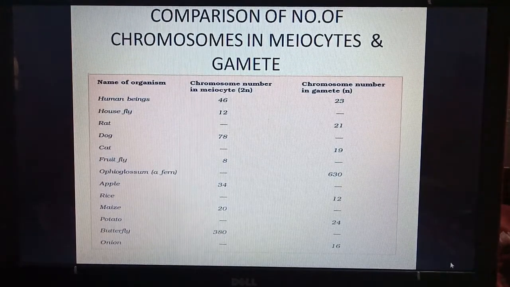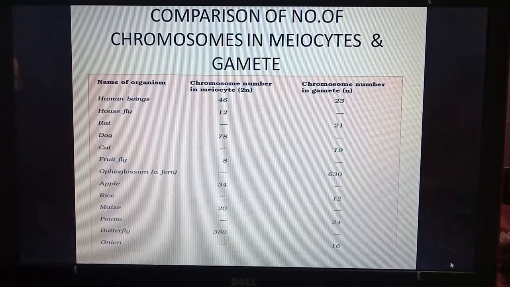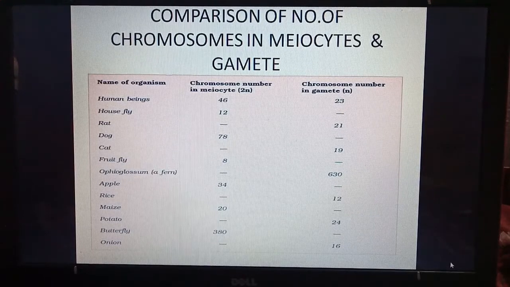Now in any organism, if we know the number of chromosomes in meiocytes or gametes, we can predict the other. For example, if we see butterfly, it has 380 chromosomes in meiocytes. So when the gametes are produced, they will have 190 chromosomes because of half the number. So easily, if one is given, the other can be calculated.